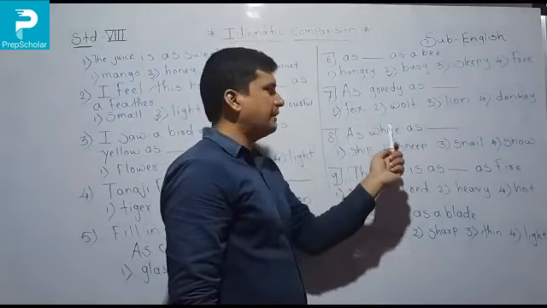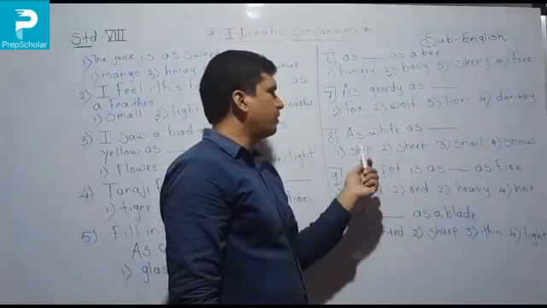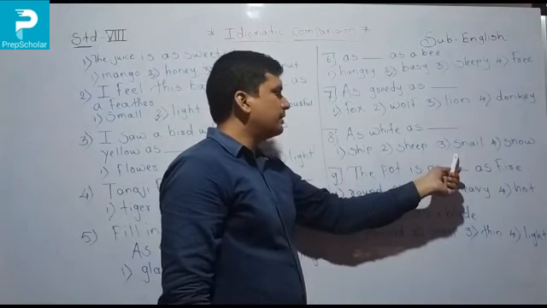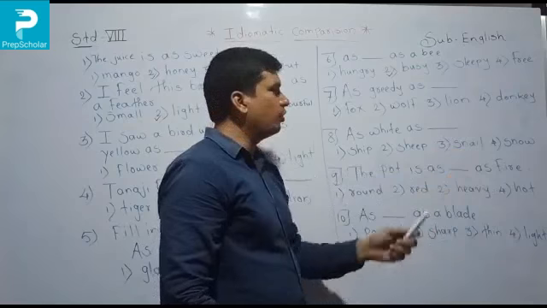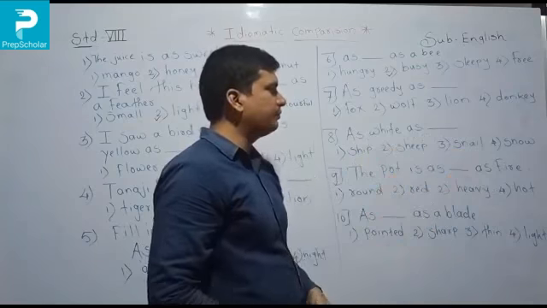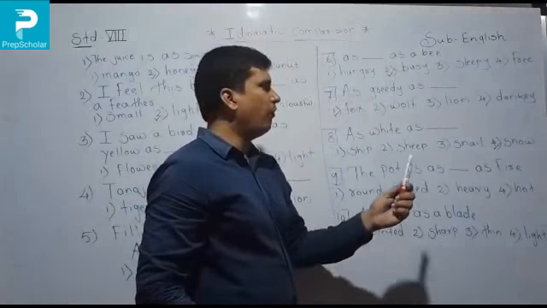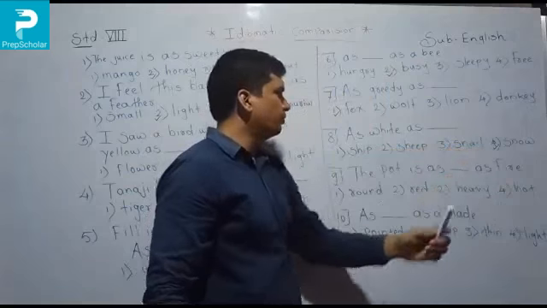Now as white as a. Option number 1, sheep. Second, sheep. Third, snake. And last one is snow. So as white as a. What is white here? Snow. So snow is white. So as white as snow.